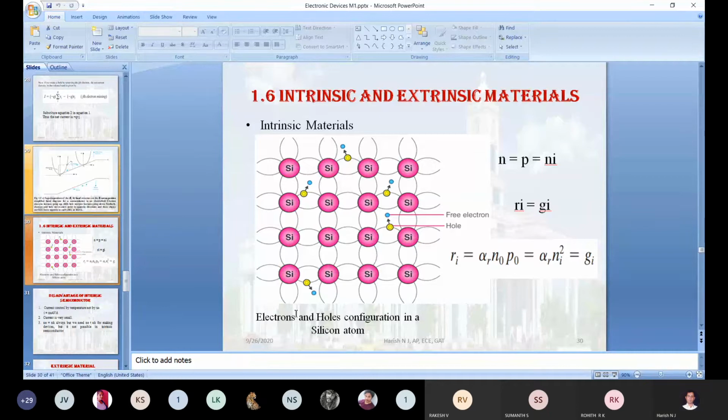Anyone? Because of doping, the concentration will be changed, and because of that, the stability will be increased.